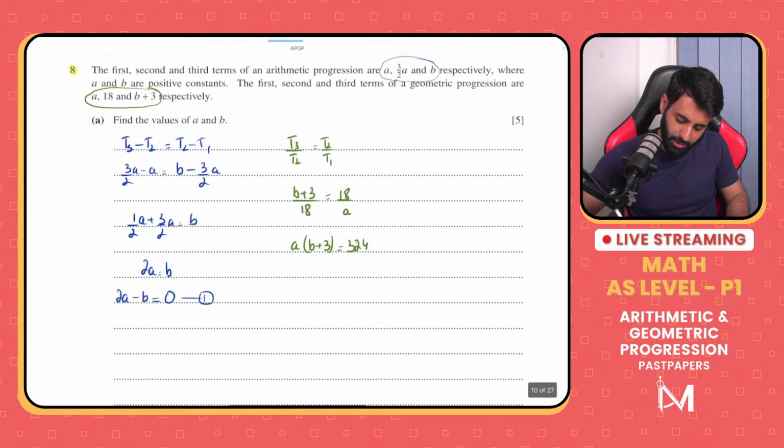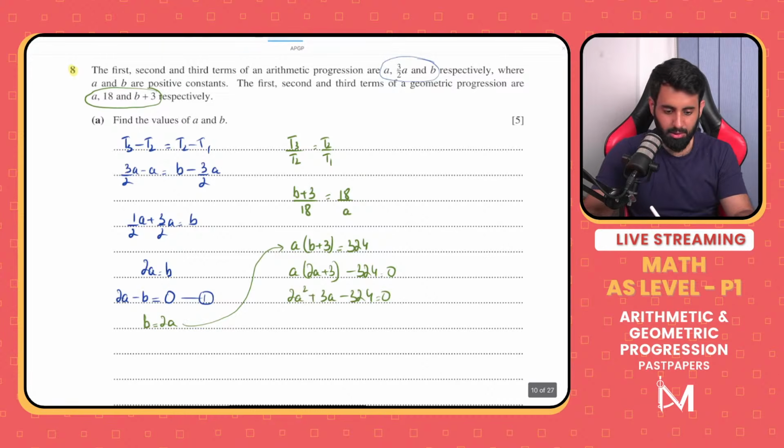So here's what we're going to do. We're going to make b the subject, so b is equal to 2a, and we're going to plug it in over here. So a into 2a plus 3, and let's bring 324 over to the left hand side as well. So we're looking at 2a square plus 3a minus 324 equal to 0. Now let's solve this quadratic equation. I'm going to use a calculator over here to save some time. 2, 3, and minus 324.